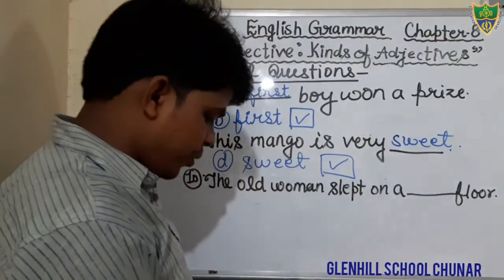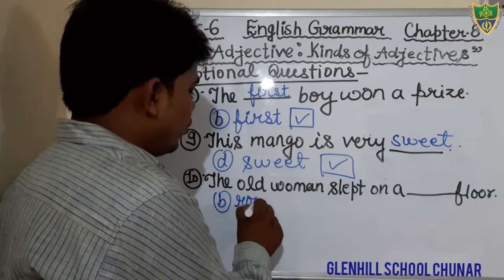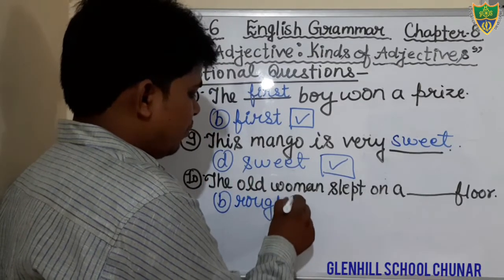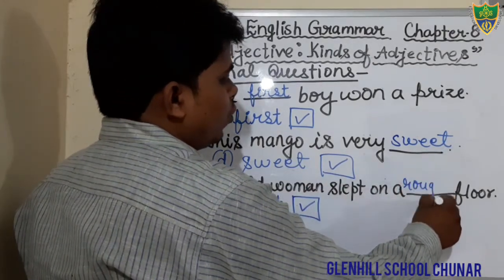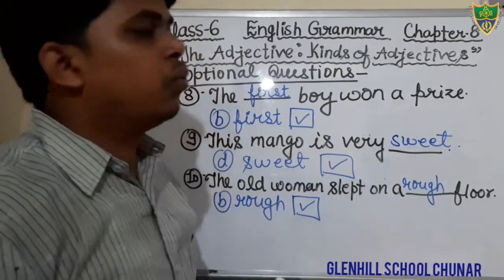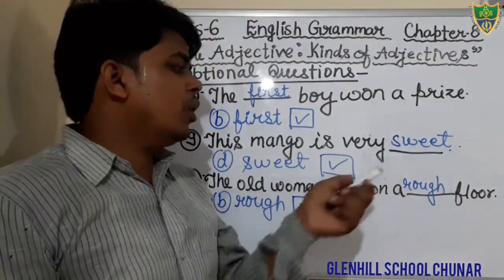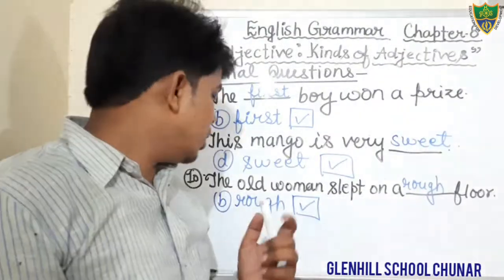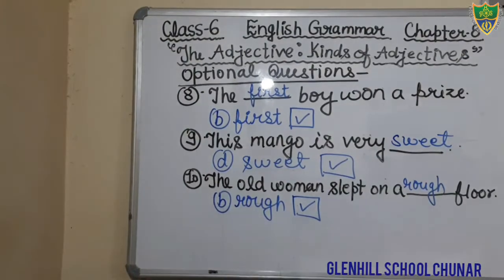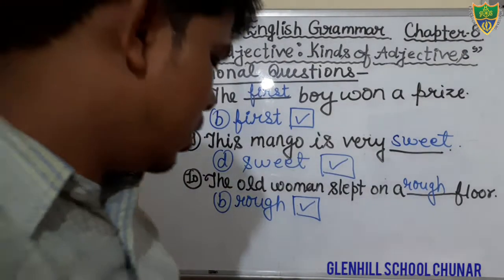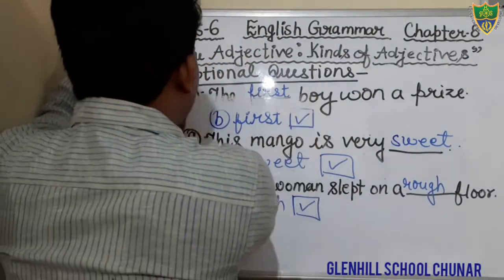Rough is the correct option. Okay students, option number B is the correct option. ROUGH. Rough floor. The old woman slept on a rough floor. Okay students, just fill it. Come to the next question.